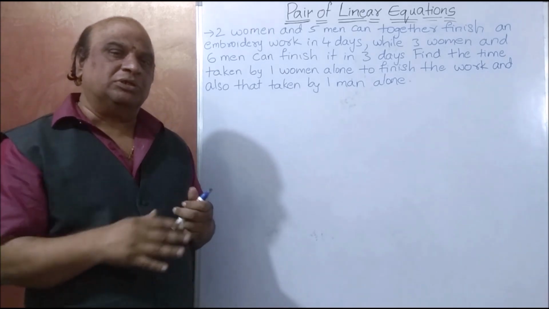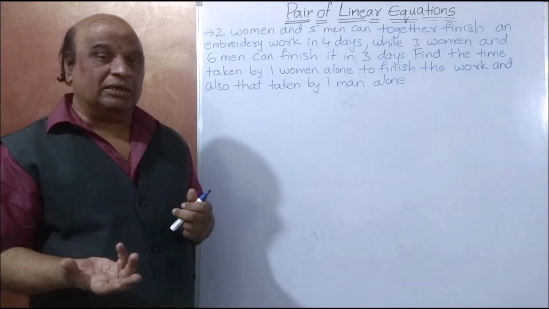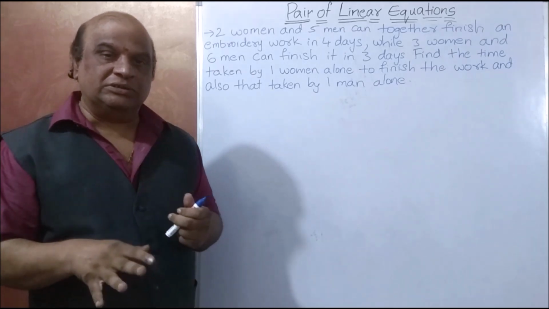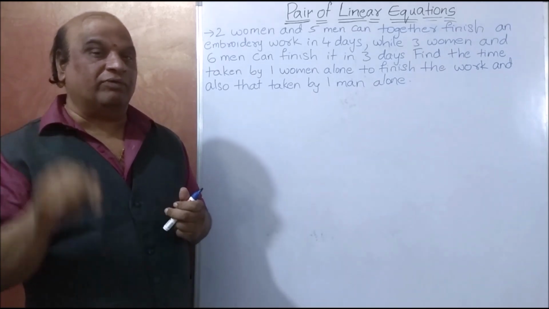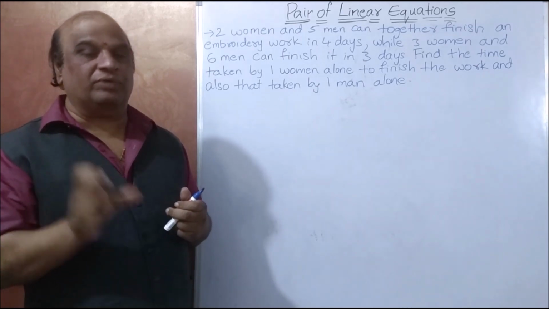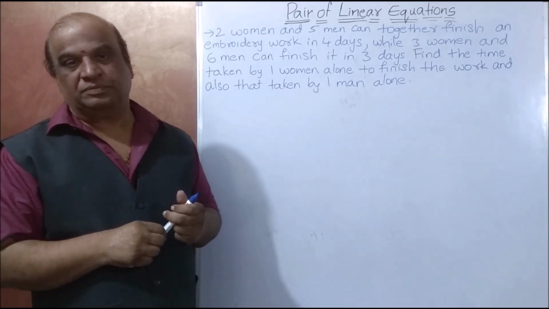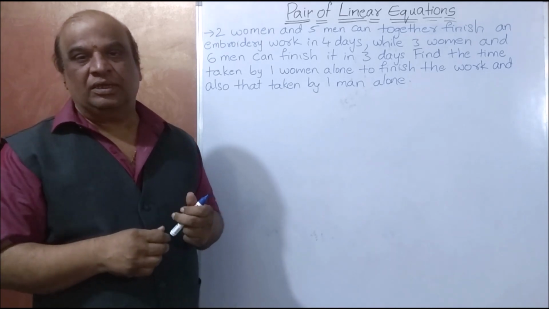So, suppose you completed a work in 20 days, per day how much work did you complete? 1 by 20. This is called capacity of work.